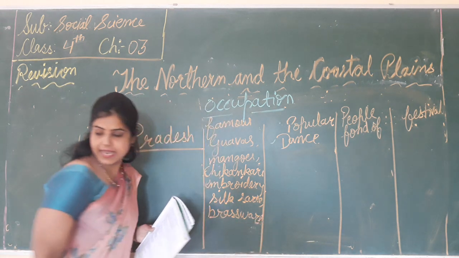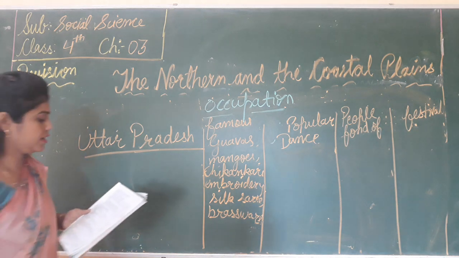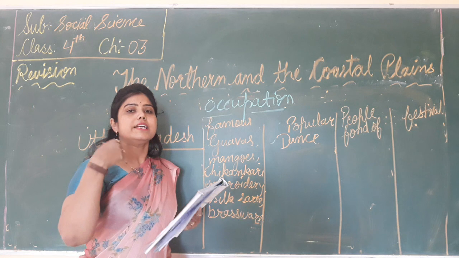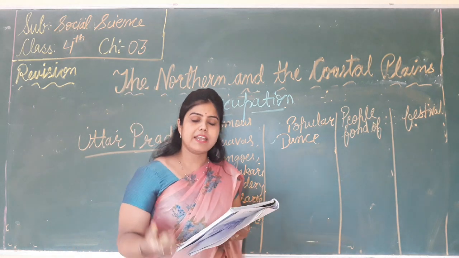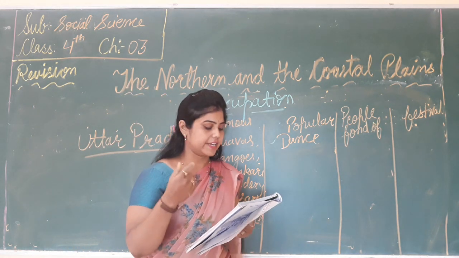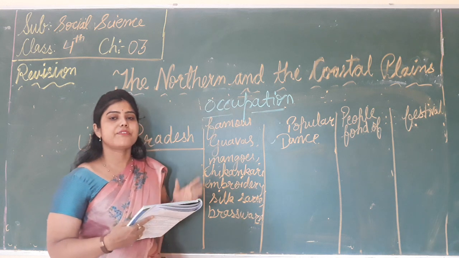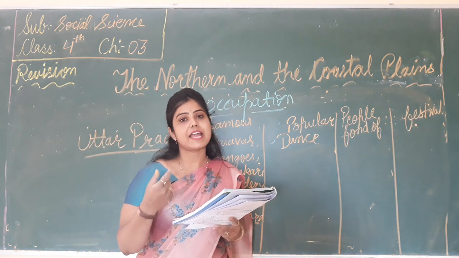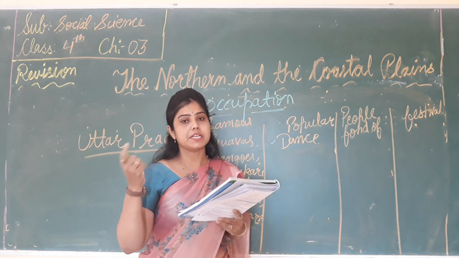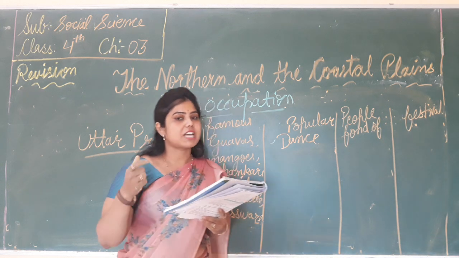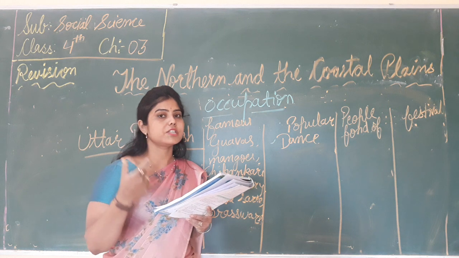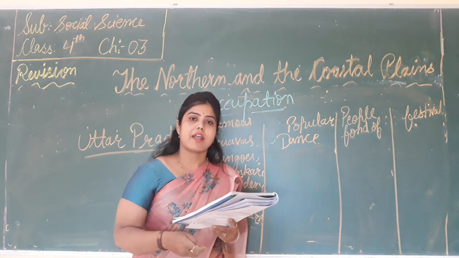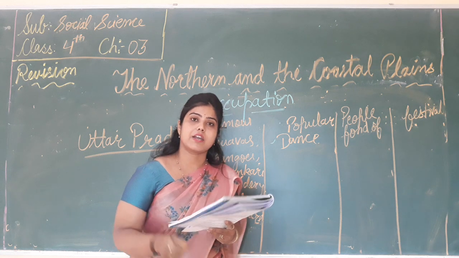Okay? And there are many industries like sugar, textile and chemical industries located here. And Prayagraj is famous for the Kumbh Mela, and it is held every 12 years. Now, which are the famous tourist places of attraction? That is Agra, Varanasi and Lucknow.